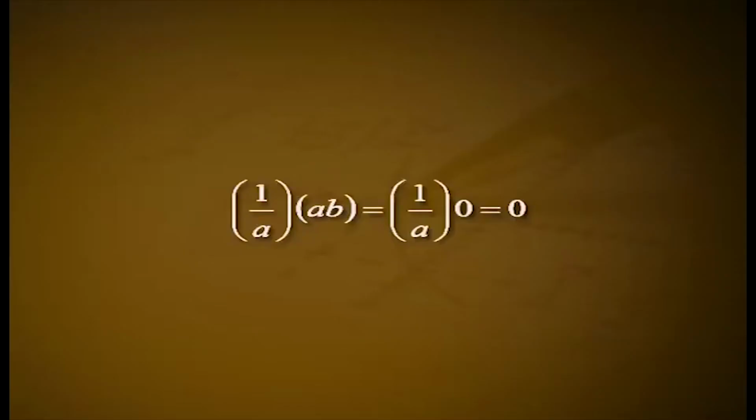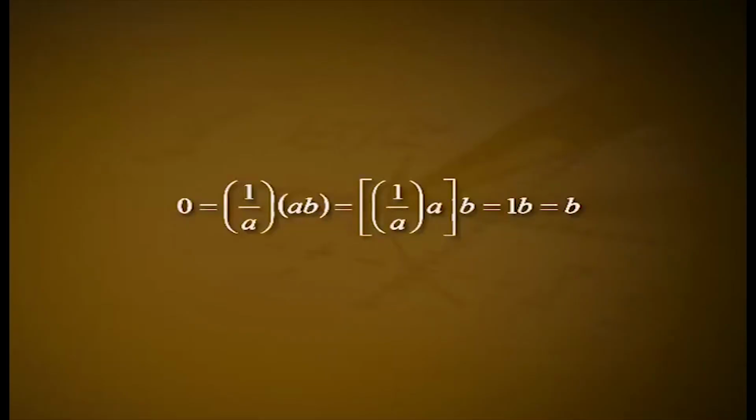Example 5, Zn is not an integral domain if n is not prime, because in that case Zn contains divisors of 0. Theorem 4, every field is an integral domain. Proof: let F be a field and let A, B belong to F such that A not equal to 0, so that 1 by A belongs to F. Then if A into B equal to 0, we have 1 by A into A into B equal to 1 by A into 0, which is equal to 0. But then 0 equal to 1 by A into A into B, which is equal to 1 into B, which is equal to B.